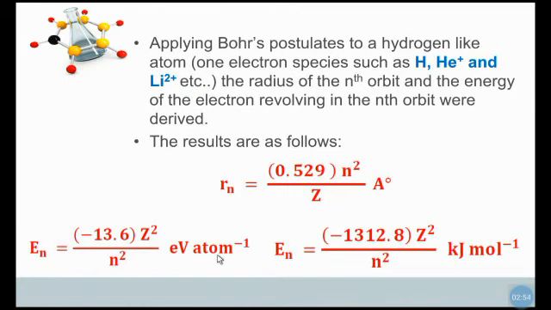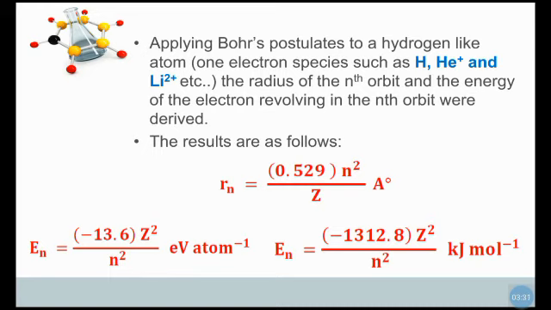Then we apply the Bohr postulates to hydrogen-like atoms only, because the Bohr atom model is only for single-electron species like hydrogen, helium plus or lithium 2 plus. Hydrogen contains only one electron, He plus consists of only one electron, Li 2 plus consists of only one electron. So the Bohr atom model is applicable only for single-electron systems.